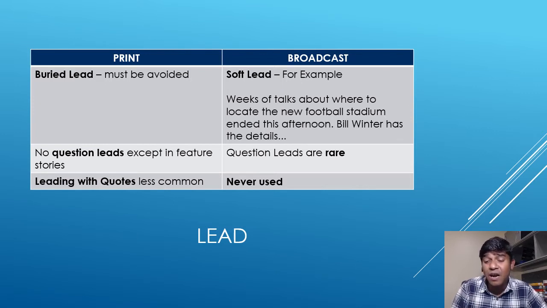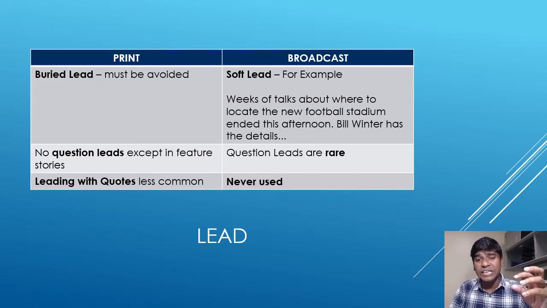Whereas in case of the broadcast media, we find that they do not have any sort of buried lead, but instead they start with a soft lead. Even if they feel that they do not want to begin the broadcast news with the very important information, they can begin with a very soft lead, and then come to the important part of the story. An example: weeks of talks about where to locate the new football stadium ended this afternoon. So Bill Winter has the details. This is how they start, called a soft lead, and then they come to the important part of the story.